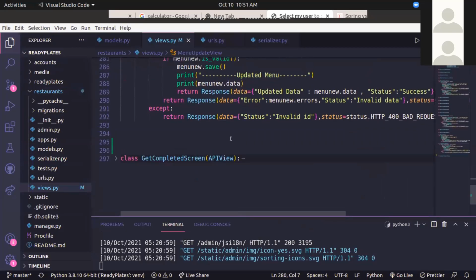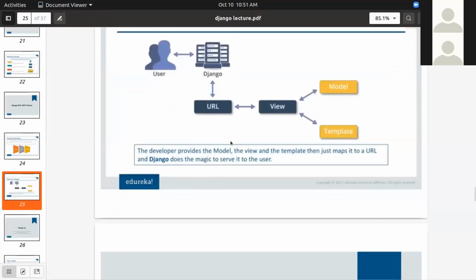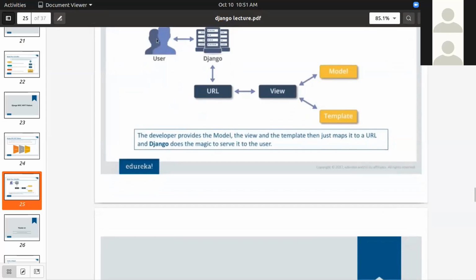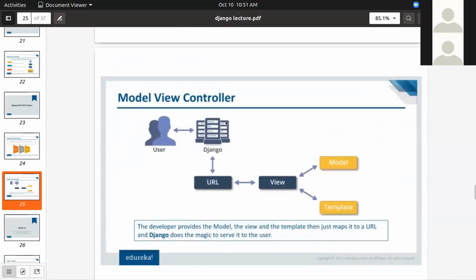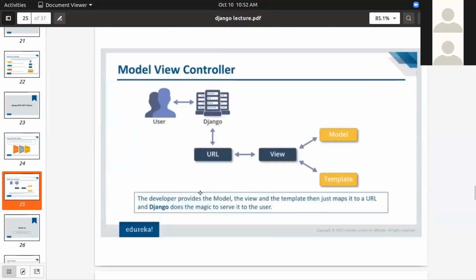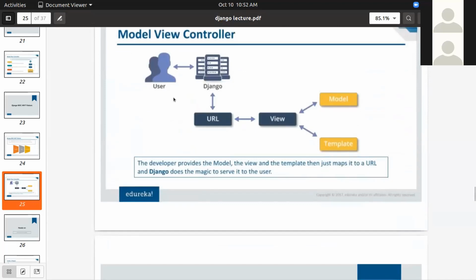So in this way, the Django framework works. The user request is sent to the Django framework. The Django framework then routes the request to the URL. Then URL checks which view is responsible to handle this request, and then it passes the request to the views part. And then the views will gather all the requirements from models, and gather requirements from the templates and display the templates back to the user. So in this way the MVT or MVC pattern works.